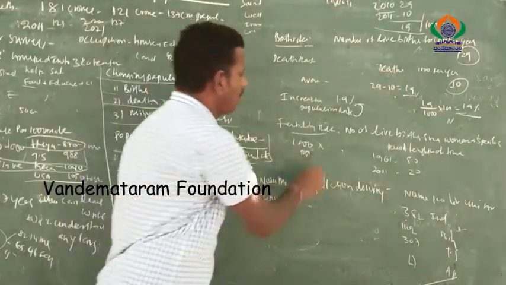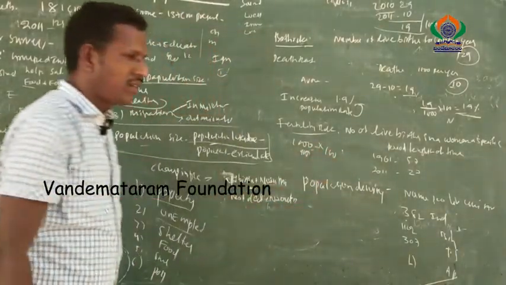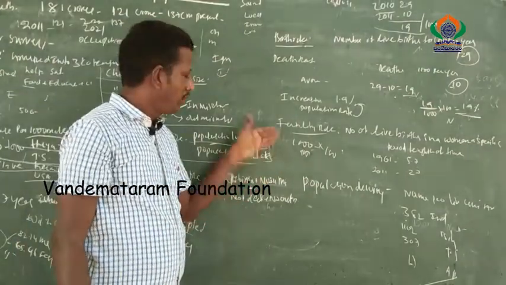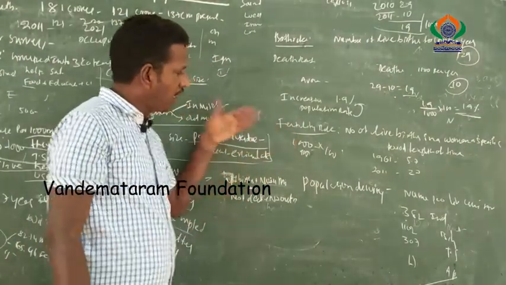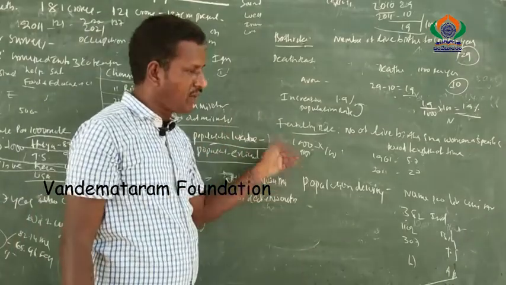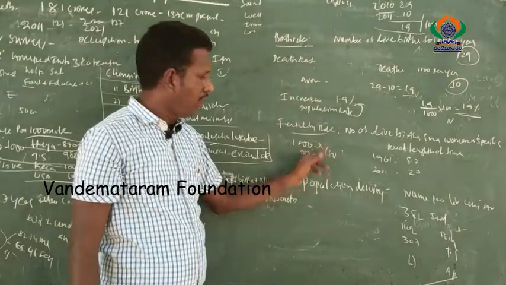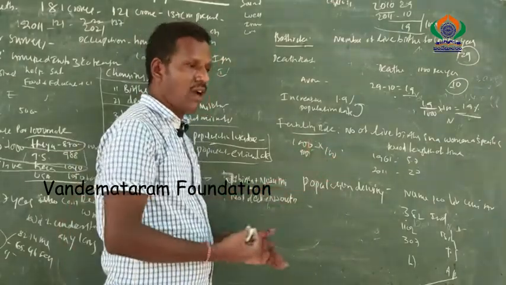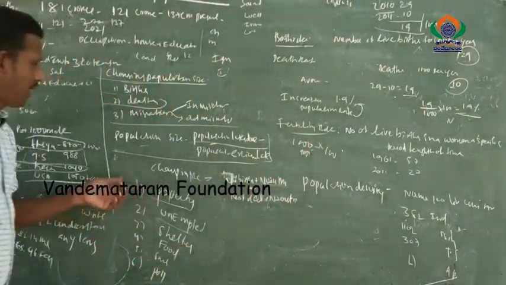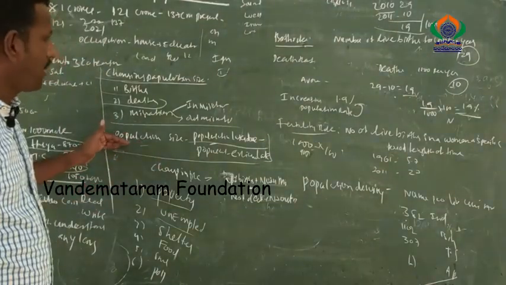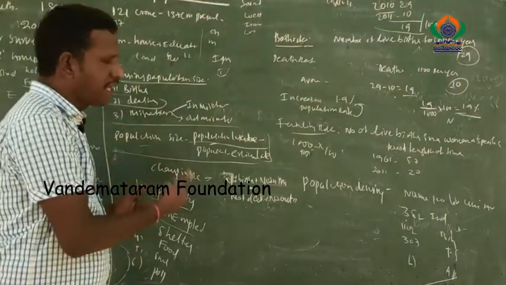What is the difference? 100. The 100 is the additional population added to village X. Present population 1000, last year's population 900. The difference, 1000 minus 900, is equal to 100. So 100 is the population added to our village.